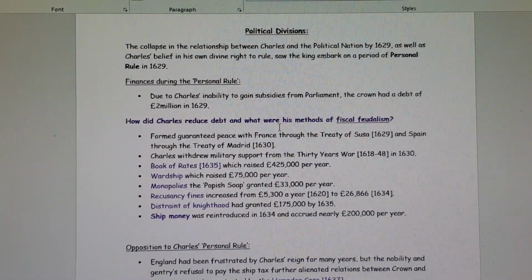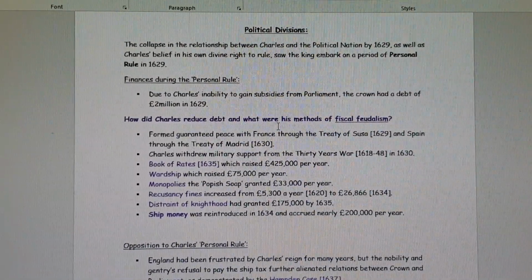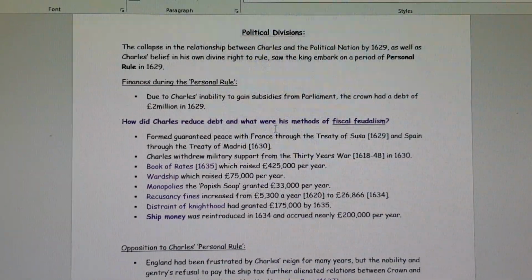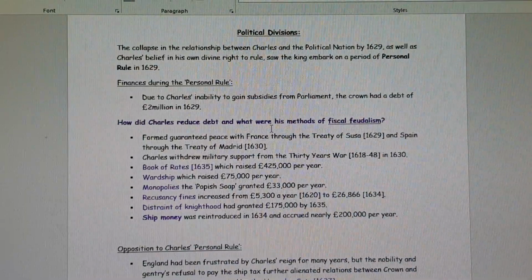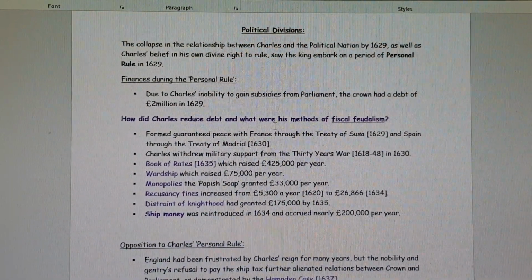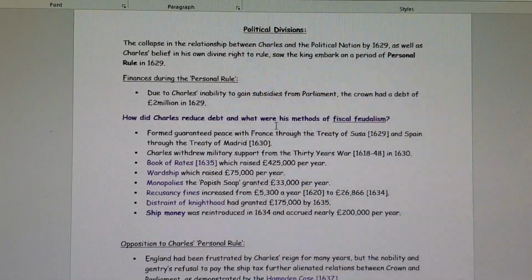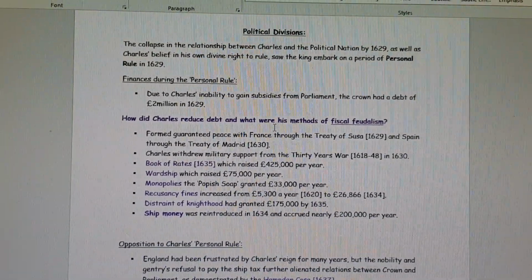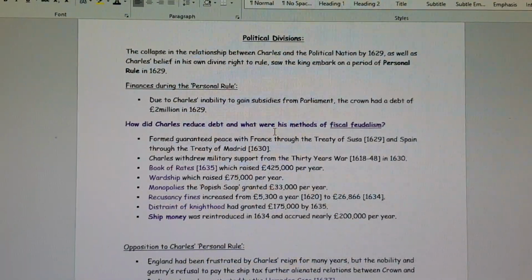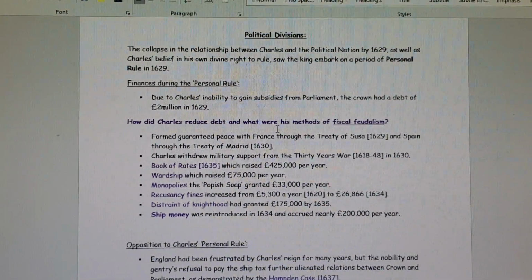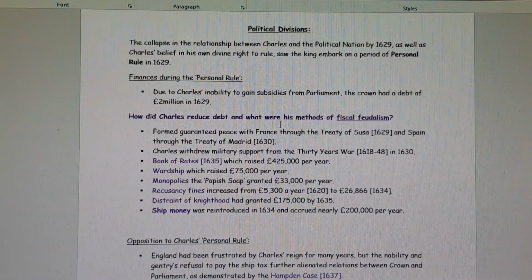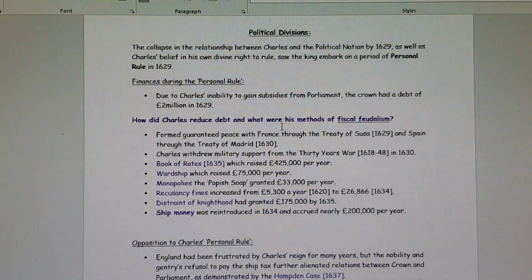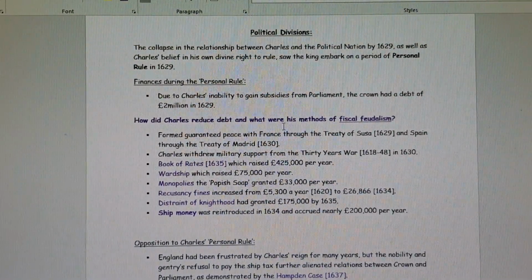Charles withdrew military support from the 30 Years' War, which his father James had interfered in. This angered many Puritans and Protestants within England because they saw it as a crusade against Catholicism. So Charles's withdrawal from that in 1630 in what was a 30-year period war was proven to be very unpopular, and it also signified a lot of propaganda that Charles was sympathetic towards the Catholic cause.